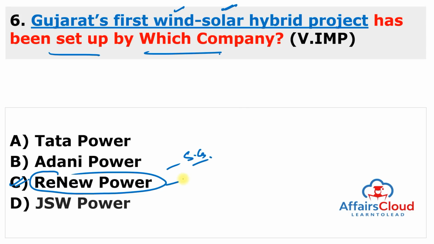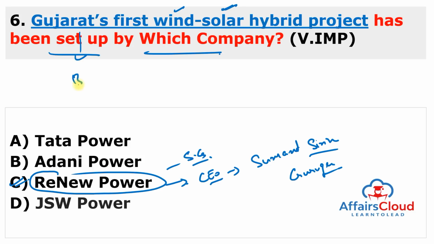And remember about Renew Power. Renew Power founder, chairman and CEO is Sumant Sinha. And headquarter is in Gurugram. And remember the Chief Minister of Gujarat, Bhupender Patel, and Governor is Acharya Devvrat.